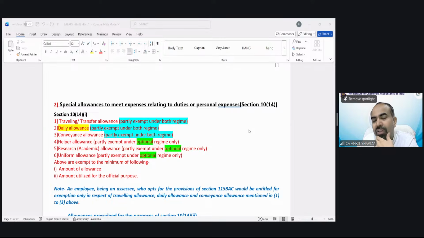If only commission is given, you need not consider it until it has been written specifically as a percentage of sale or turnover. Clear? Okay. Mustafa is saying, sir, DA is taxable if it forms part of the terms of employment, but if not, it will not be related to HRA. DA etc. need to be included for the calculation of salary, but if it has not been given as per terms of employment, then you are not going to consider it for the purpose of HRA.